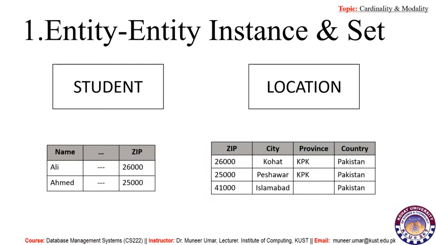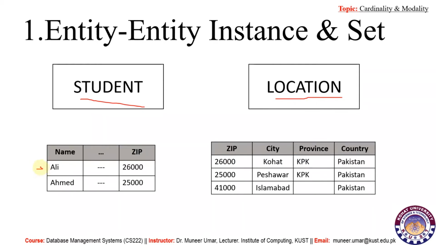A particular object belonging to a particular entity set is called an entity instance, and the collection of entity instances is called an entity set. Here in this example we have two entity types, student and location. If you look at the student table, which represents the entity type student, it has two tuples or records.